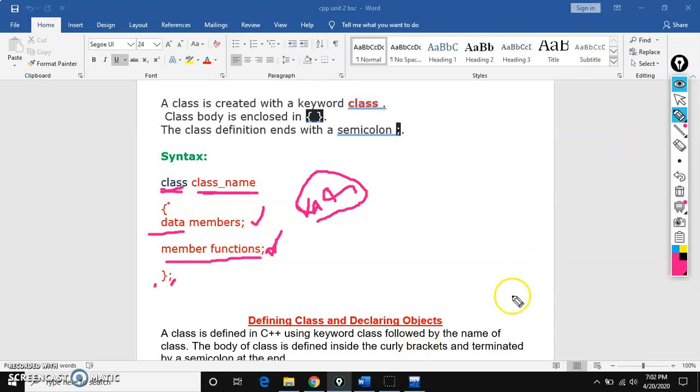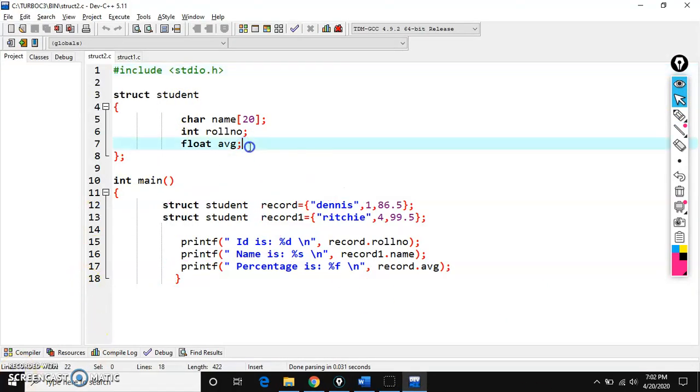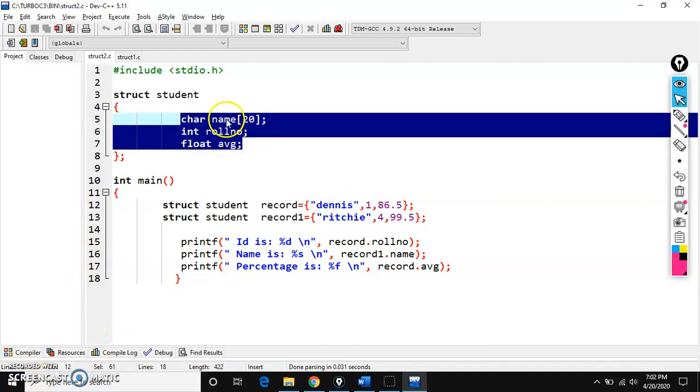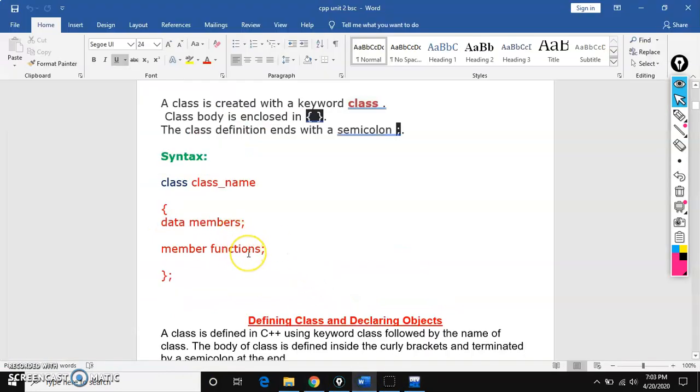See here, in the structure template, only variables are there, variables with data types. These are data members; in a class we call these variables data members. Functions are not allowed here. If you write a function like ABC, it is not allowed in C language structures. Whereas in a class, it is possible to write functions as well as variables in the class template.